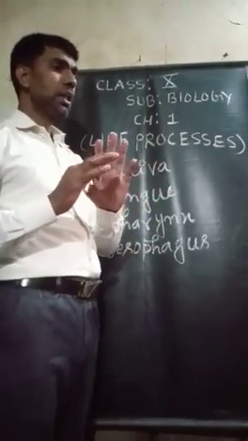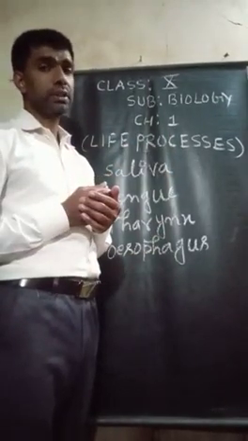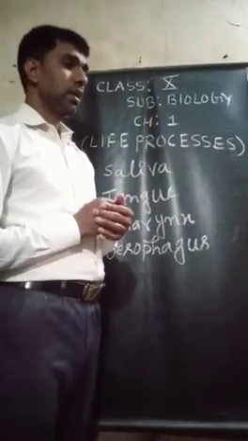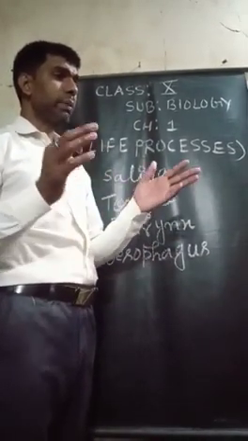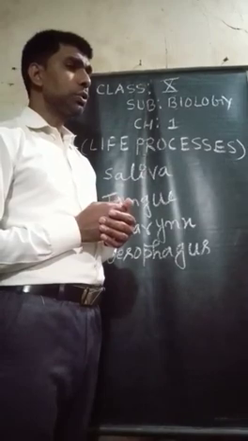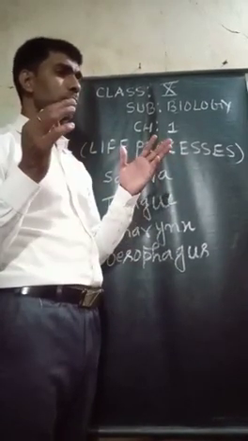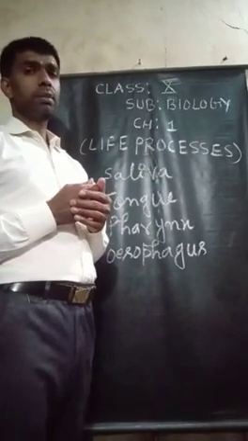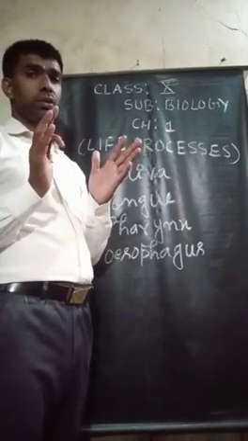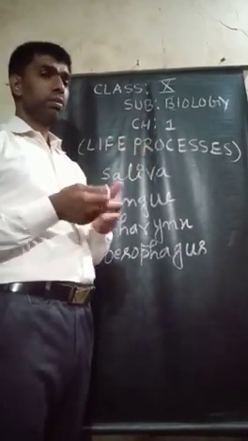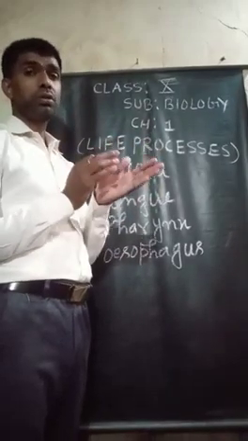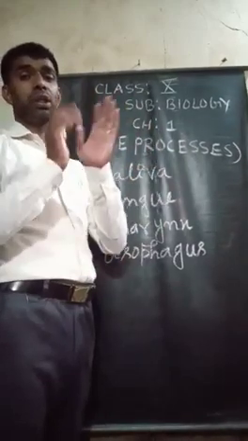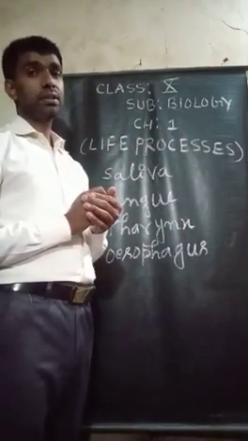No digestion occurs in the esophagus. The food moves in a regulated manner along the tube so that it can proceed properly. That means food from the mouth goes through the pharynx to the esophagus.